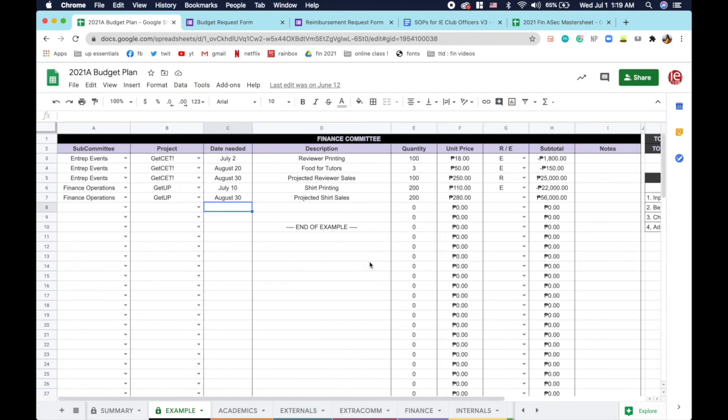So yes, that is basically it. To summarize again for the budget plan, it's for the start of the year. It will be maintained or handled rather by the VP and ASECs of each of the committees and also Execom if possible. And then after all the data has been input at the start of the year, during the year, 10 days before the dates supplied here in the budget plan, the Fin VP and Fin ASEC may be contacting the committee VPs to confirm the budget needed.